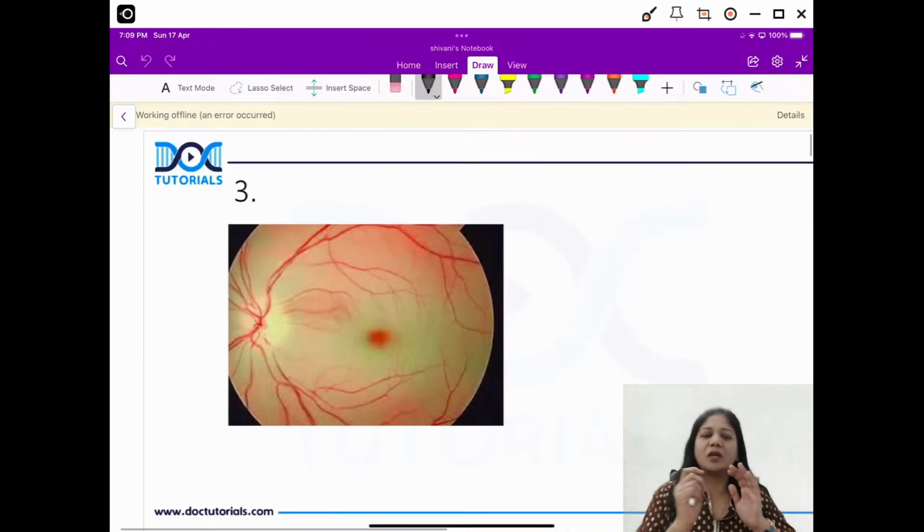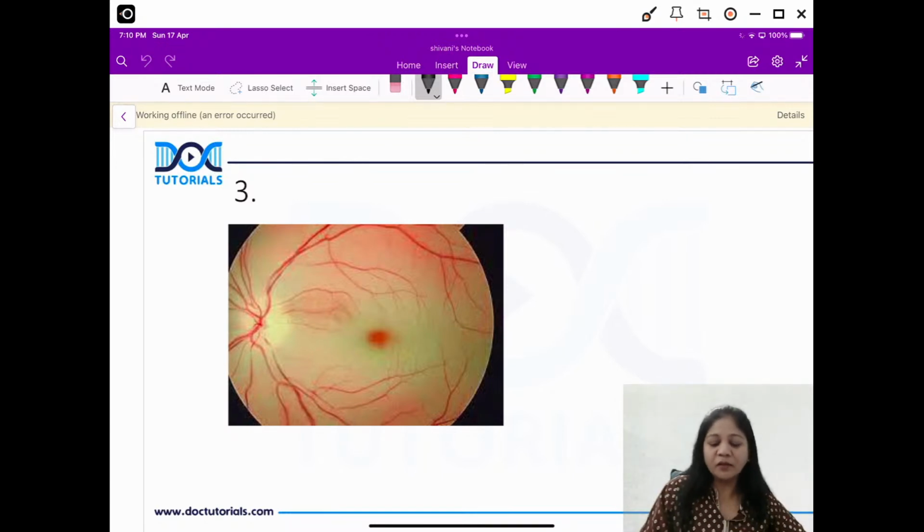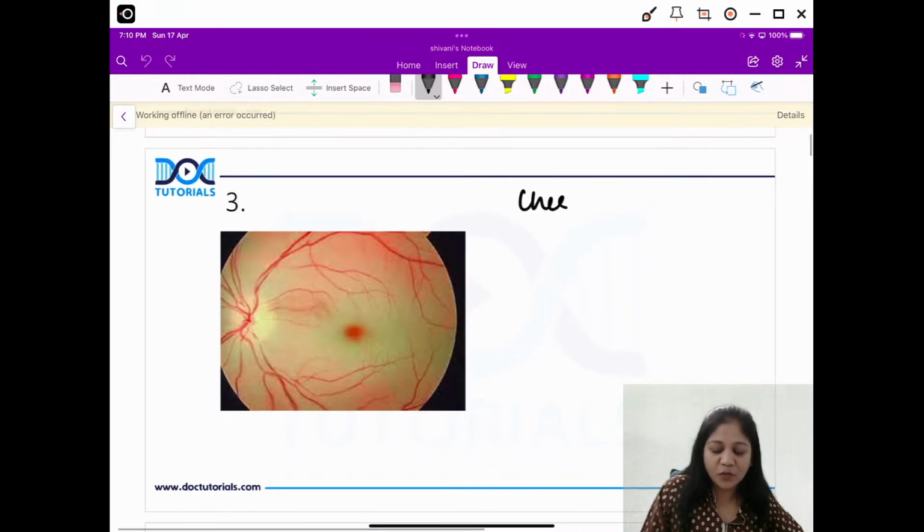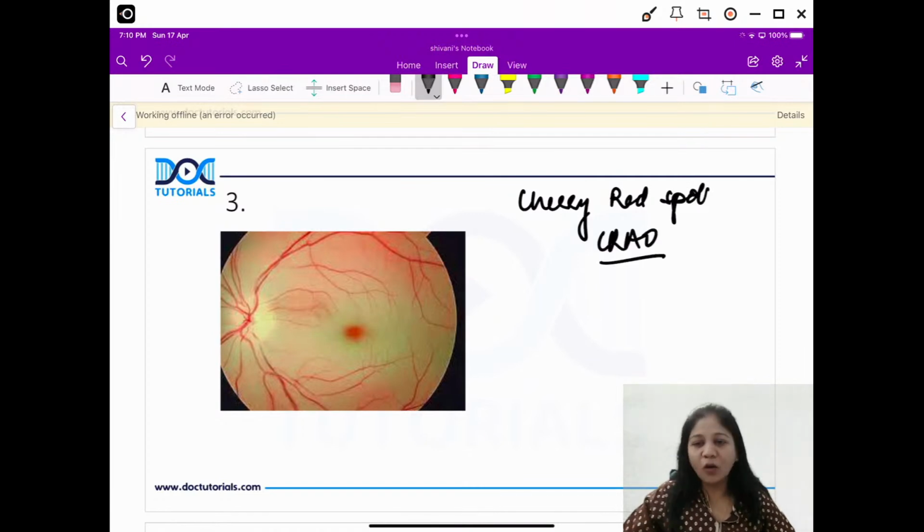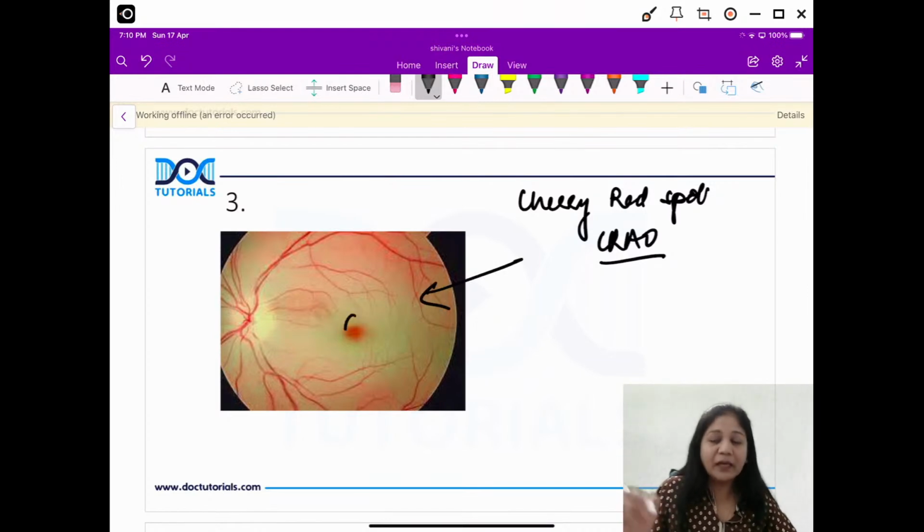Now the third picture, a very important spot diagnosis. What can this be, friends? So I can give you a history. There's a history of sudden loss of vision in a 65-year-old patient who has atherosclerosis, hypertension and diabetes. So what can that be? So very important. This is called the cherry red spot that you see in CRAO, central retinal artery occlusion. You see this white retina, isn't it? This is your white retina, and just in the middle, just at the level of the fovea, you have this cherry red spot. Okay guys, a very important topic.